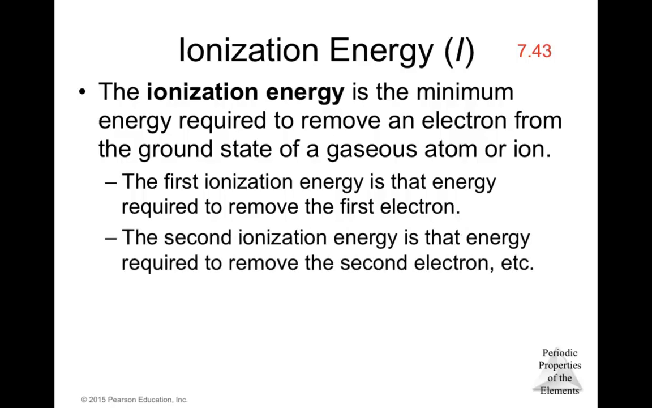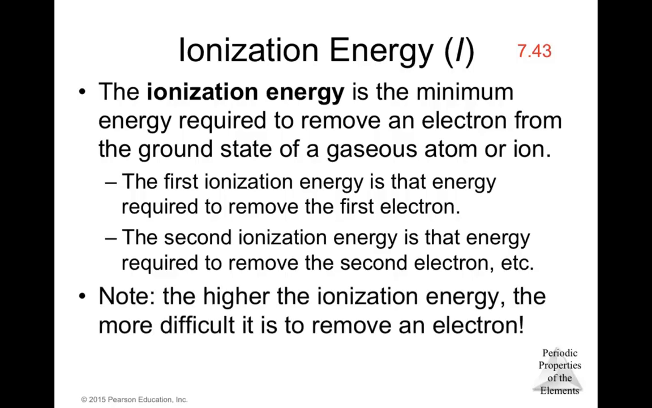The second ionization energy is that energy required to remove the second electron. So now you have basically an ion and you're going to remove a second electron. So that's the second ionization energy. And these energies are different. The higher the ionization energy, the more difficult it is to remove an electron. So that means that not all the elements are going to be easy to remove an electron. Some of them are going to be harder than others. So the higher the ionization energy, the more difficult it is to remove an electron.